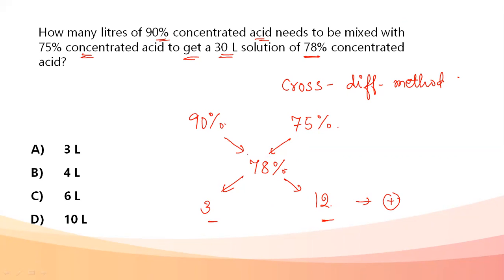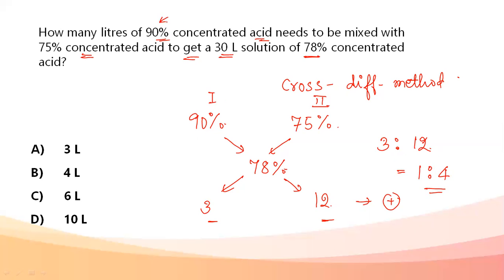So always do the subtraction in cross. The required ratio comes out to be 3 is to 12. That is the ratio in which 90% concentrated acid needs to be mixed with 75% concentrated acid. It's 3 is to 12. Reducing, it becomes 1 is to 4. So this is the first acid, this is my second acid. 1 is to 4 is the ratio in which they need to be mixed.